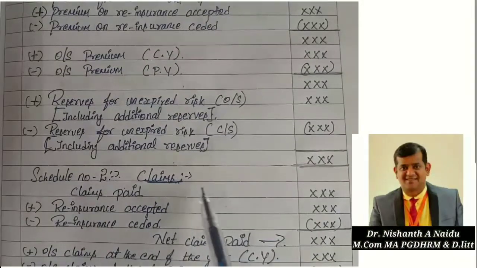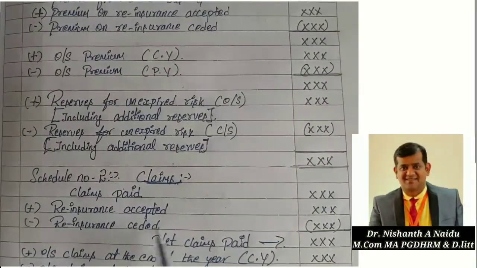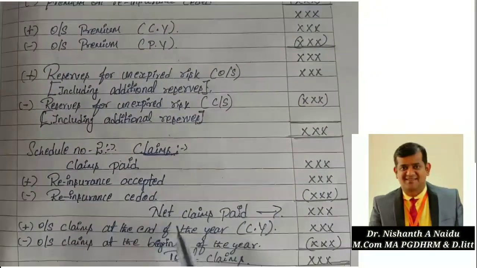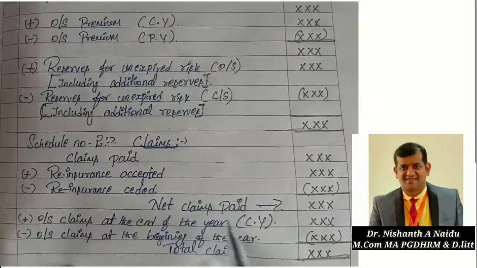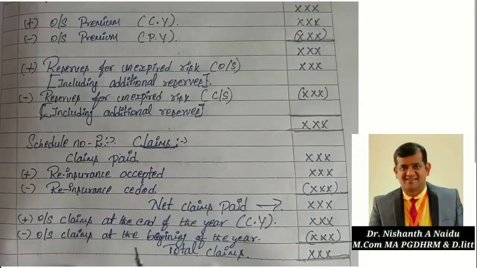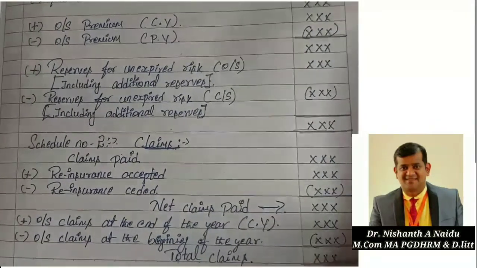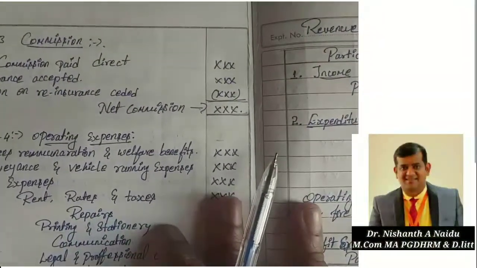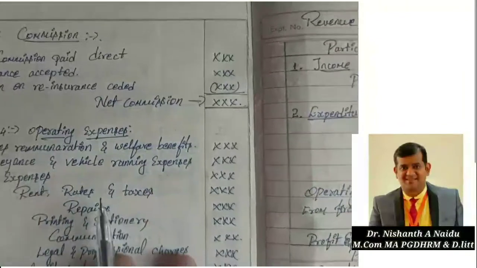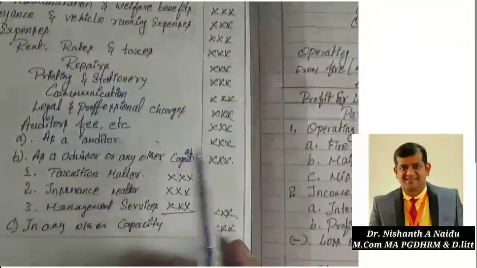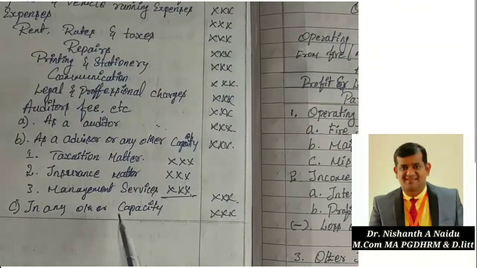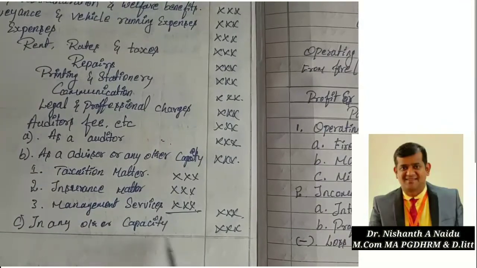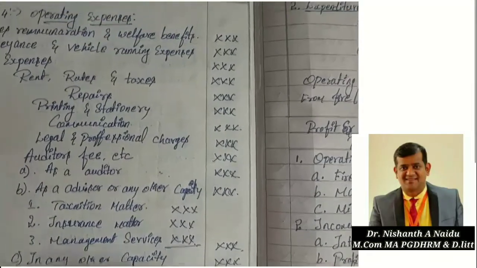Then in schedule number 2 we'll have claims, reinsurance accepted, ceded and all, net claims paid. So total cash, outstanding claims should be added, opening outstanding claims should be deducted. Schedule number 3 is the commission part, and schedule number 4 is about operating expenses. Any other left out expenses also should be shown. So this is the format.